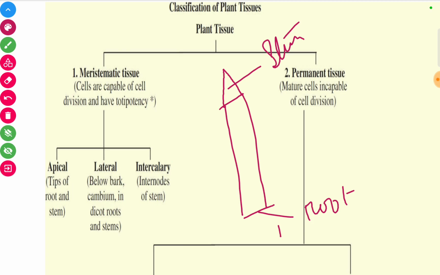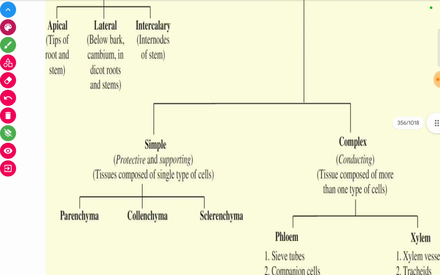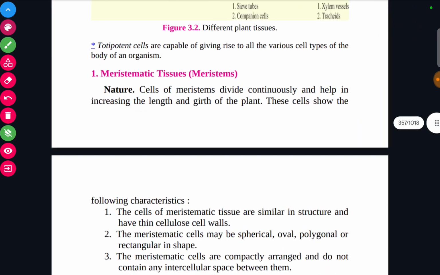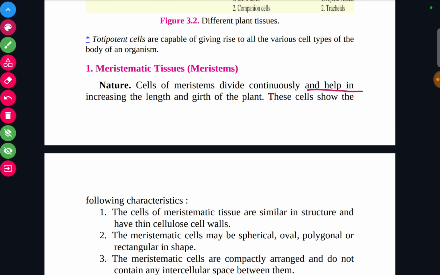The lateral meristem, the word lateral means sideways, is present at the sides, which helps in increasing the girth of the plant. And intercalary meristem is present in the internodes of the stem, which helps in the increase in the nodes and internodes. Cells of meristem divide continuously and help in increasing the length and girth of the plant.